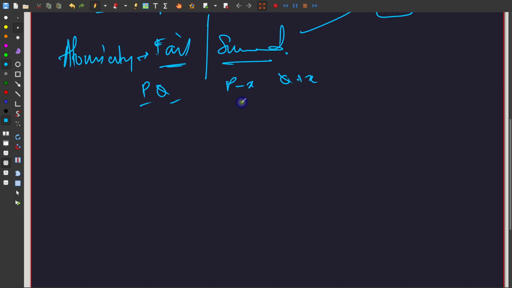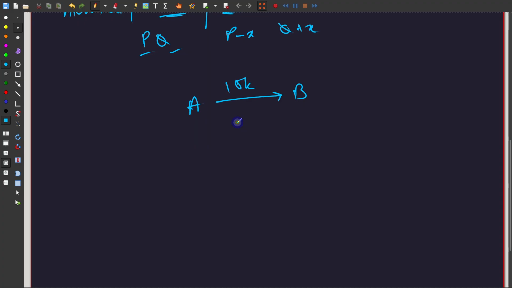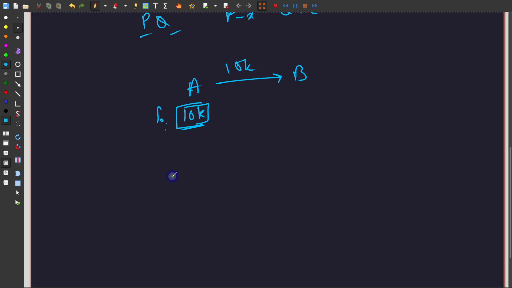So look, if I'm running a bank and A wants to send B 10k, what are the first, second and third things that you will check? Literally the first thing you will check is that for this transaction to happen, A must have 10k. If they do not have 10k, they cannot give 10k. They just don't have the money. That is the first thing that you will check.